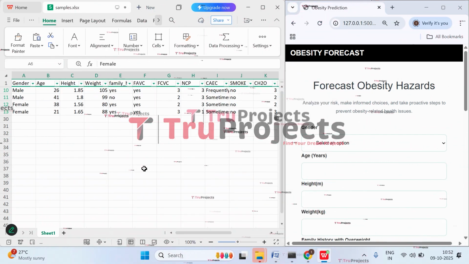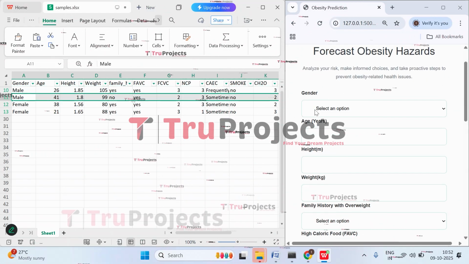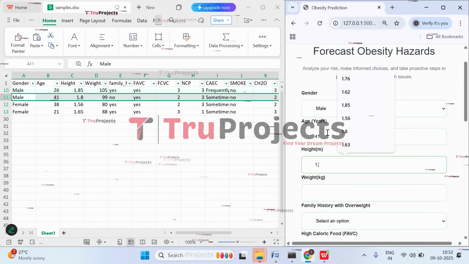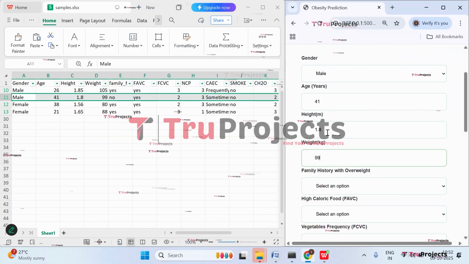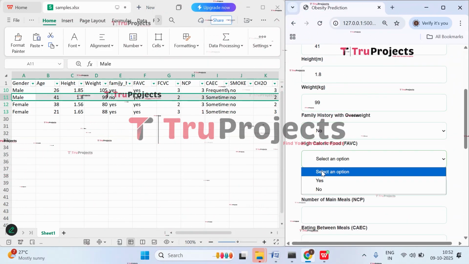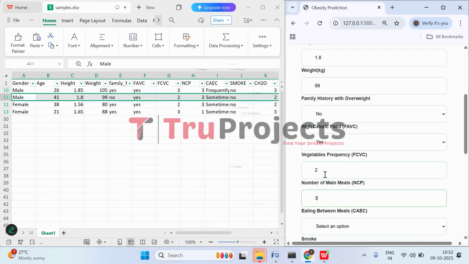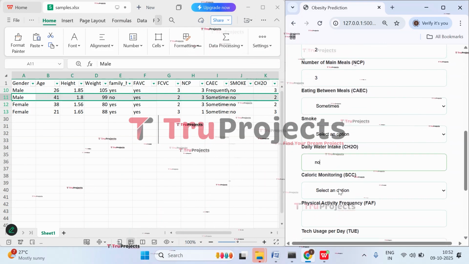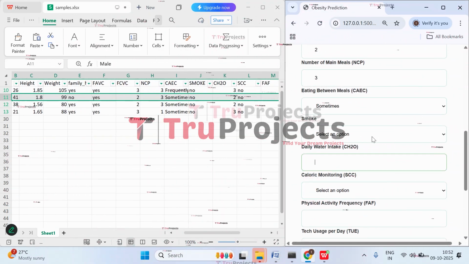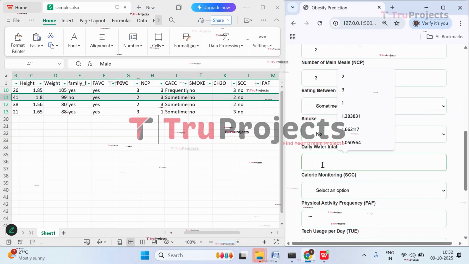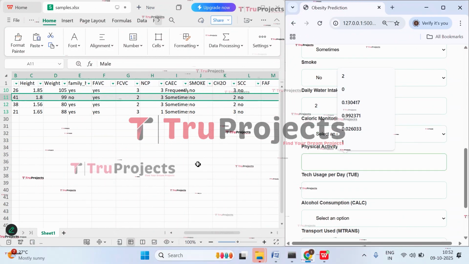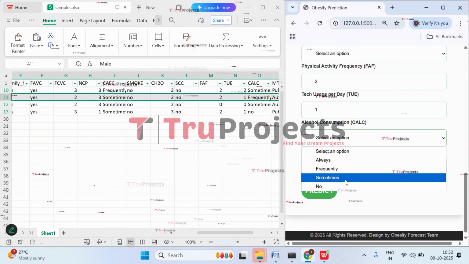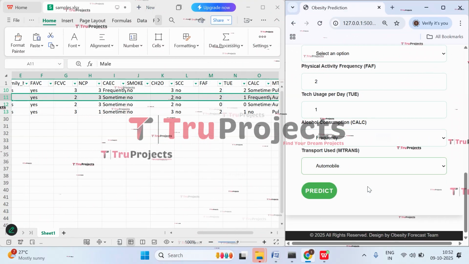Click on OK. Let's fill in all these values. Let's check this case where gender is male, age is 41, height is 1.8, weight is 99, family history is no, high calorie food intake is yes, 2, 3, sometimes, no, sorry, it is 2, smoking is no, and water intake is 2, physical activity is 2, and this is 1, frequently, and here we have transportation as automobile. Click on predict.